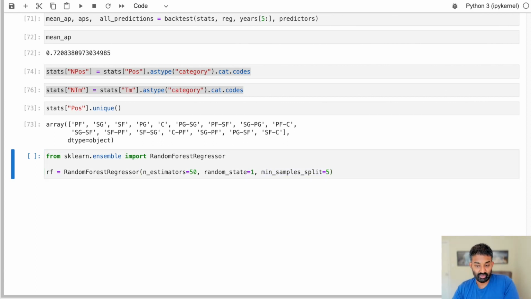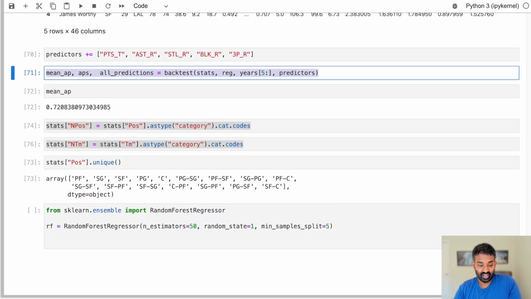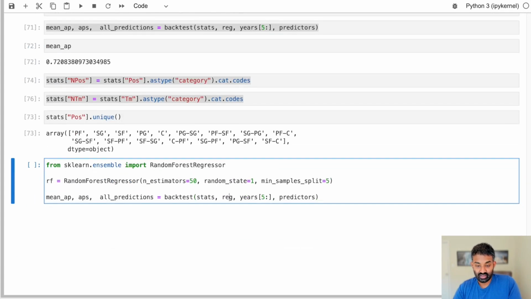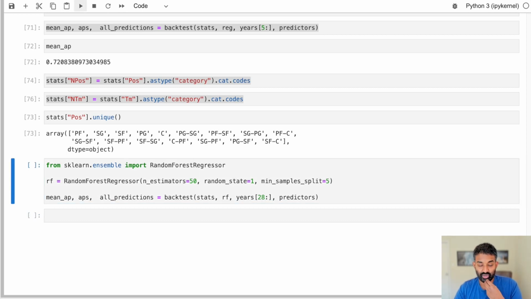You can feel free to experiment with different values if you're doing this on your own. Now the really nice thing about creating our backtesting function is all we need to do is replace that with RF. And the random forest model is going to take a while to run. So I'm not going to run it on as many years. Instead, I'm going to start at year 28, which I think is 2020. Let's take a look. 2019. So I'm going to start at 2019. So it'll only make predictions for 3 years. All right, let's go ahead and run that.